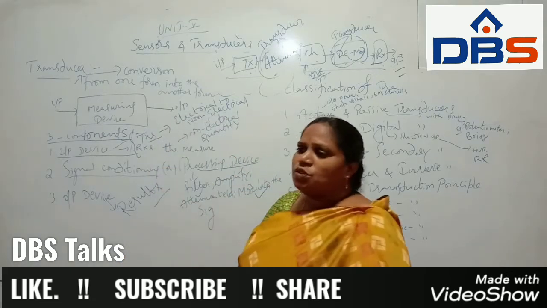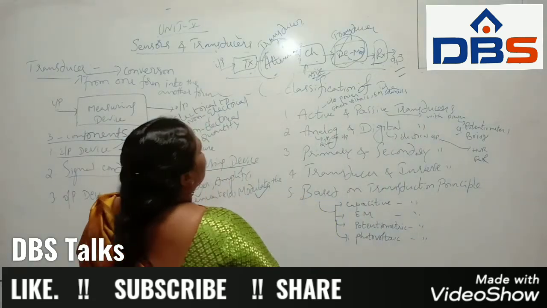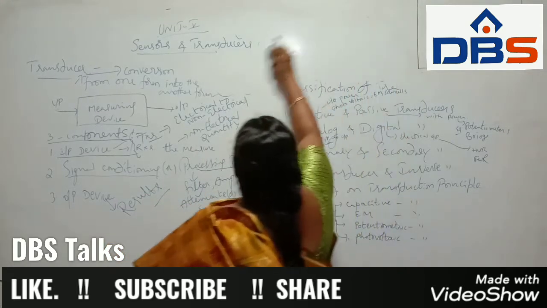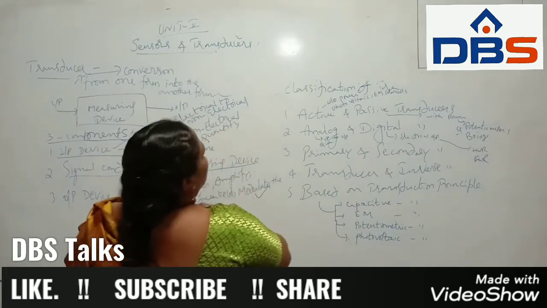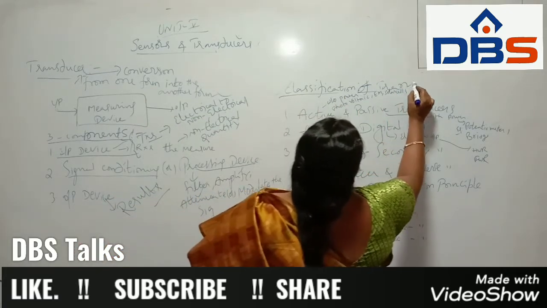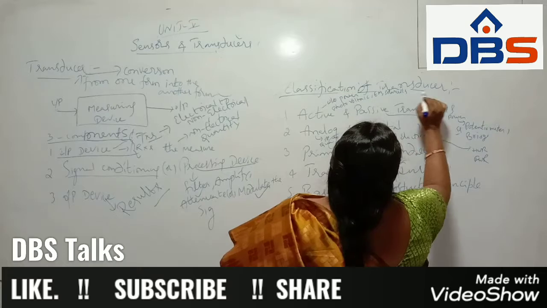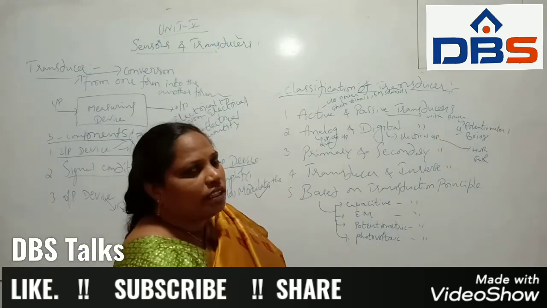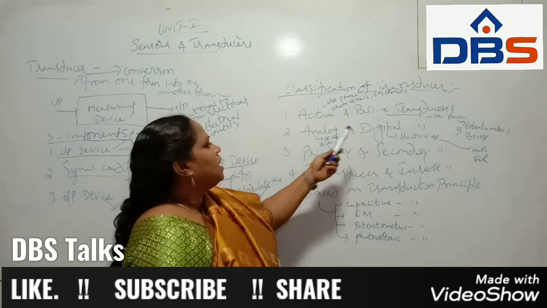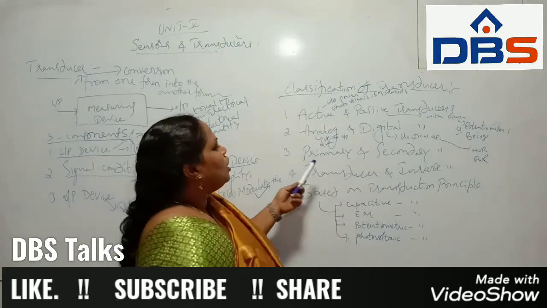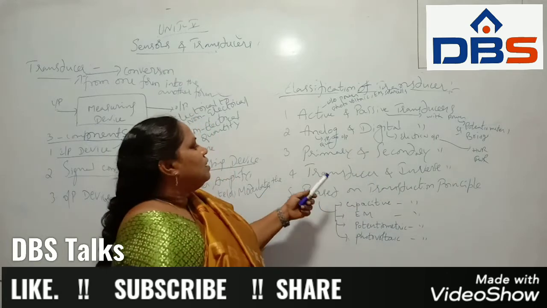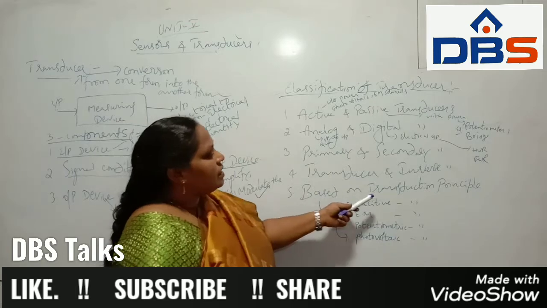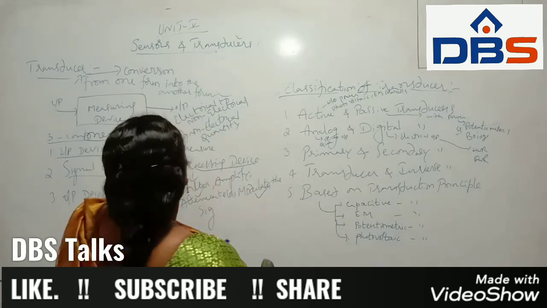So this is the transducer, three components. Next, what is the classification of the transducer? So this is the classification of transducer. In the classification of the transducer, we have different types: active and passive transducer, analog and digital transducer, primary and secondary transducer, transducer and inverse transducer. Next, based on transduction principle. First,